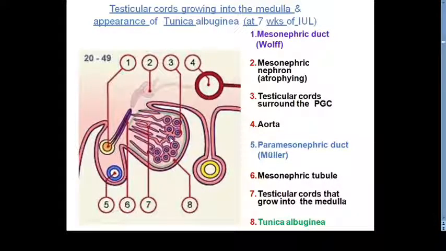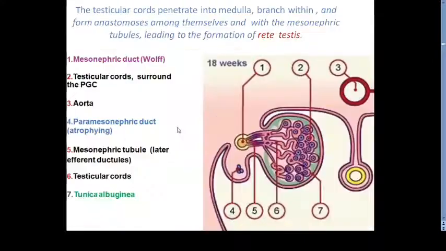Primordial germ cells from the endoderm, और coelomic epithelium में जो cells बन रहे हैं वो हमारे Sertoli cells हैं, और ये tunica albuginea बन गई. After this these seminiferous cords will separate from each other and they are separated by, you can say, connective tissue septa which are again coming from this mesenchyme. Clear? So here you can appreciate.